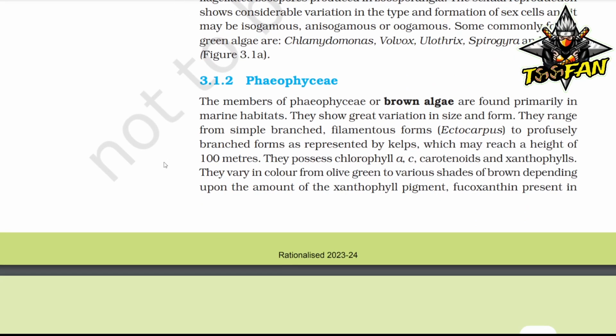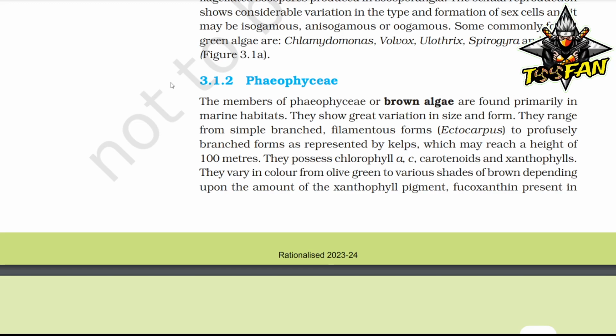Now, Phaeophyceae. The members of Phaeophyceae, or brown algae, are found primarily in marine habitats. They show great variation in size and form. They range from simple branched filamentous forms like Ectocarpus to profusely branched forms as represented by kelps, which may reach a height of 100 meters. They possess chlorophyll a, c, carotenoids, and xanthophylls.